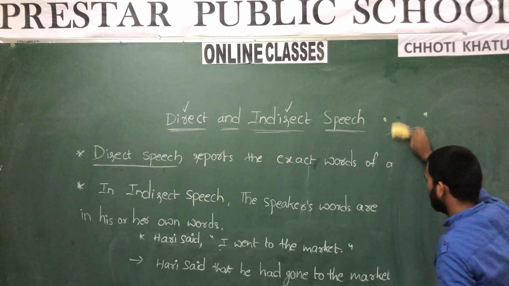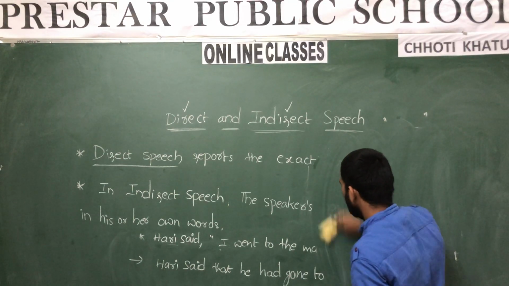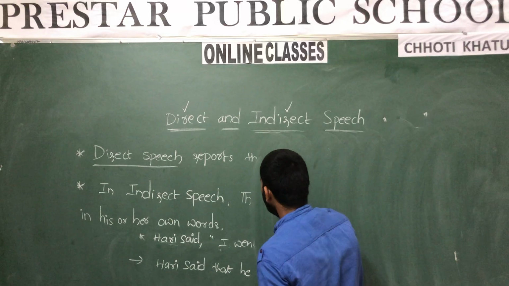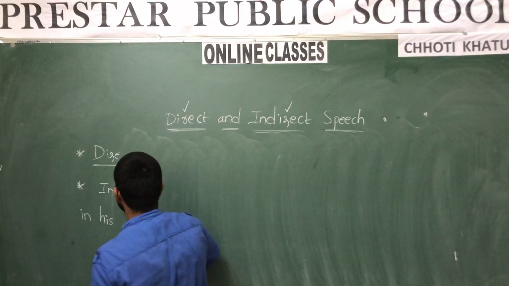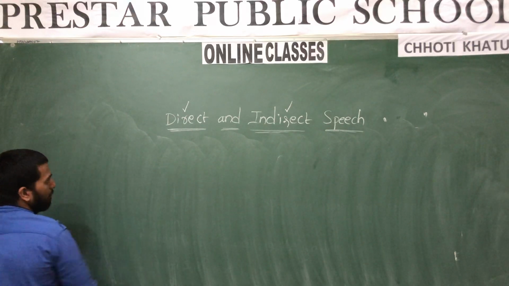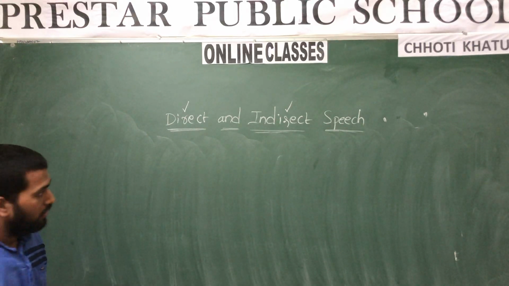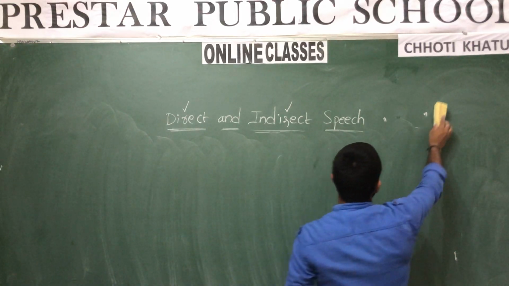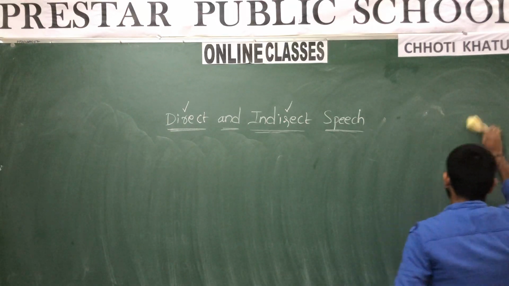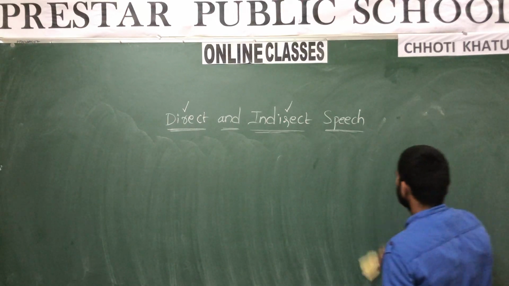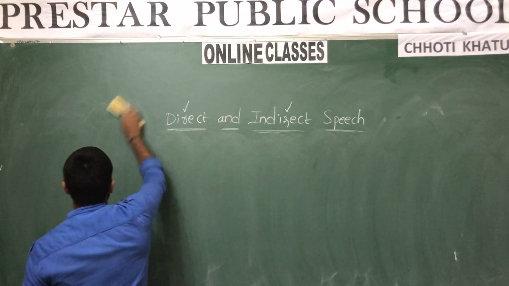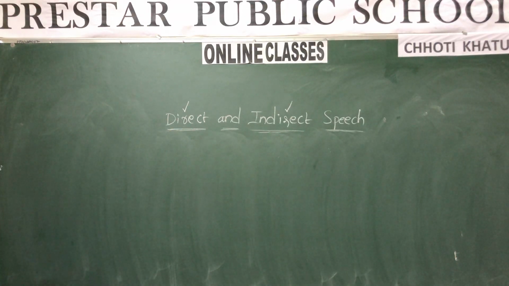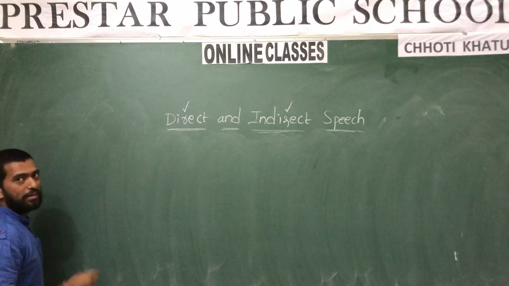First, you must know the definition of direct and indirect speech. Means what is there in a direct speech sentence and what is there in an indirect speech sentence, you must know. Then you will understand the total topic. Okay? Now, what is our first tense? That is present tense. Let us discuss each and every tense clearly. First of all, present tense.